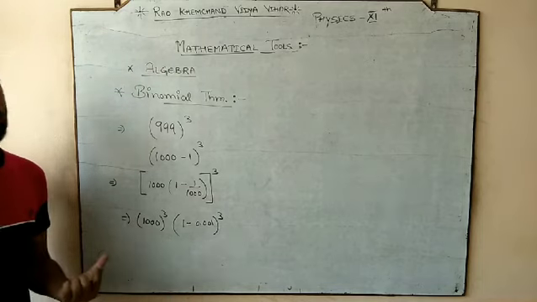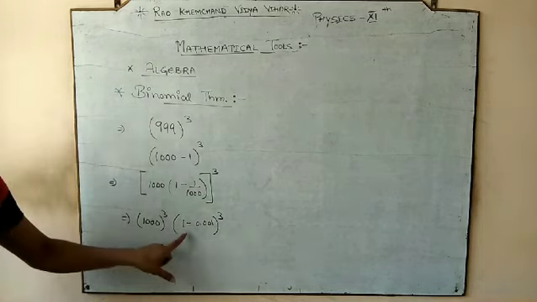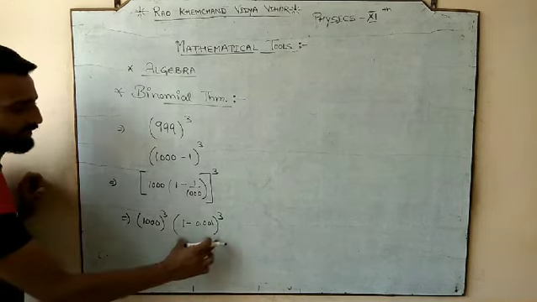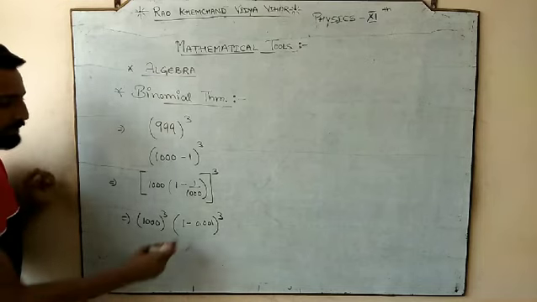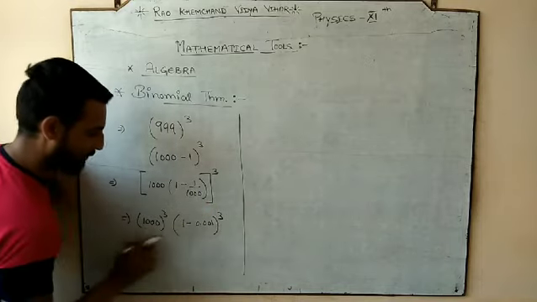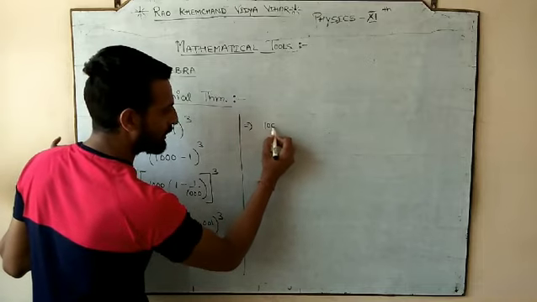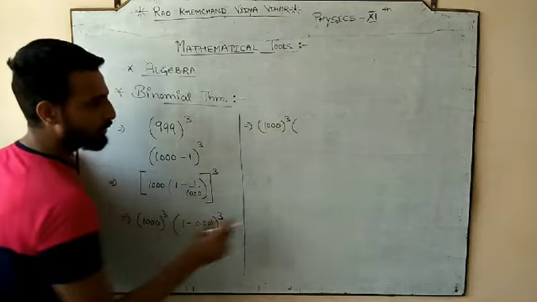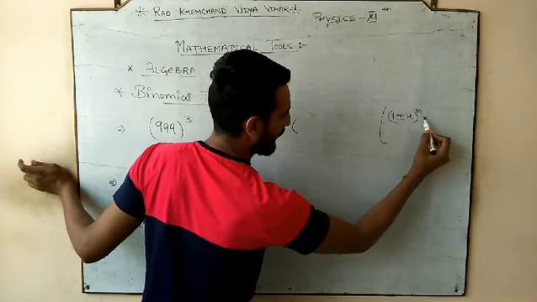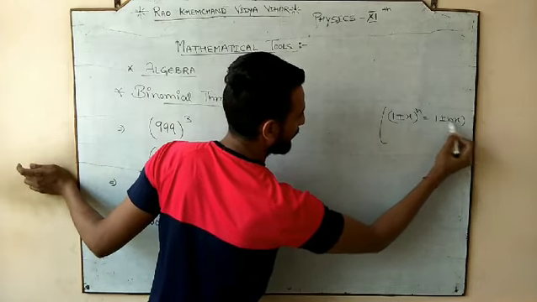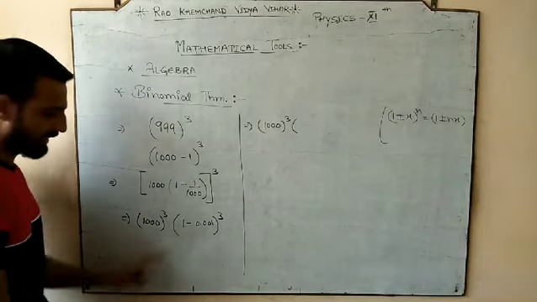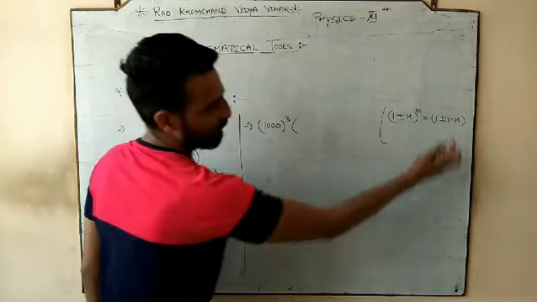So this term can be easily solved. The 1000 cube आप लोग आराम से solve कर सकते हैं. Now the term is 1 minus 0.001 whole cube. This expression looks like (1 + x)^n. So we will apply the binomial theorem here. 1000 cube would be as it is. We are going to apply this expression: (1 ± x)^n is equal to 1 ± nx. So that you can apply with plus or minus, दोनों जगह पे. If the expression has minus, it would be minus nx.